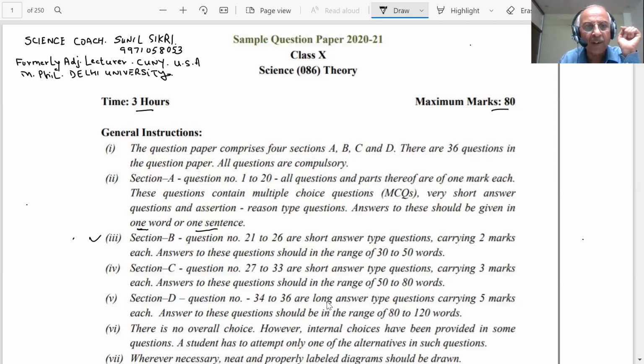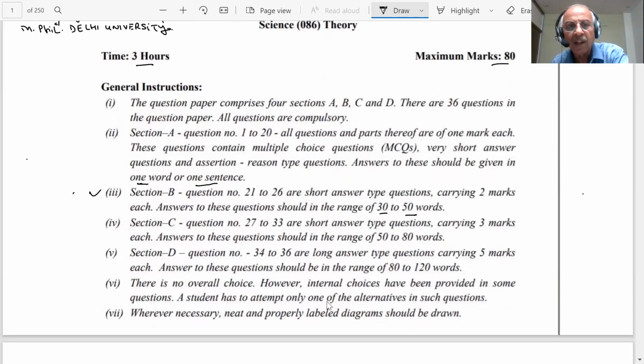Section B, I am coming to Section B. Question number 21 to 26 are short type questions carrying 2 marks, and the answer should be in the range of 30 to 50 words. So you can see that maximum 2 lines, students, you have to write.